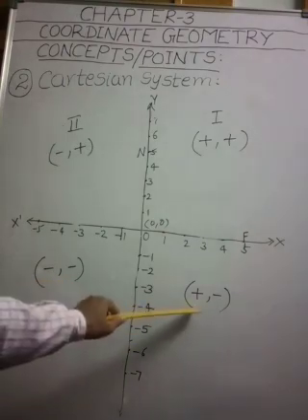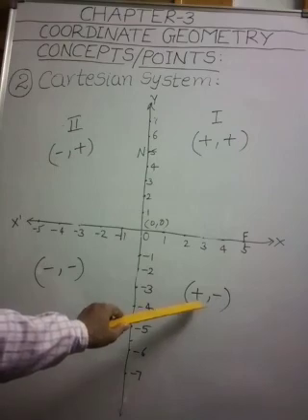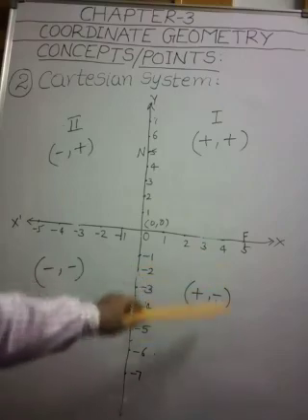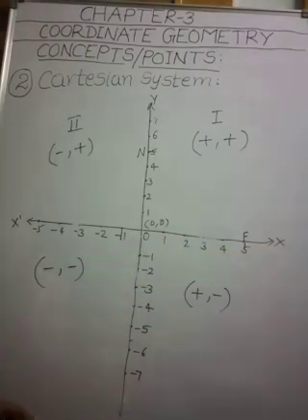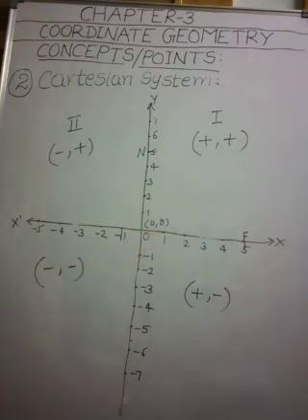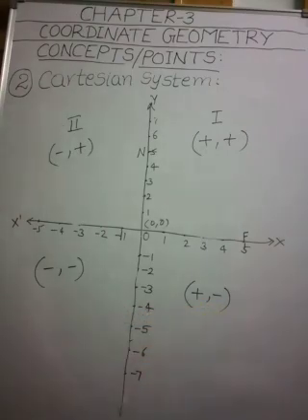And to come to the fourth quadrant, if a point lies in the fourth quadrant, then the point will be in the form of positive number comma negative number. Since the fourth quadrant is enclosed by the positive x-axis and negative y-axis, what are the boundaries of this fourth quadrant? Positive x-axis and negative y-axis. That is why every point in the fourth quadrant is in the form of positive number comma negative number. Understood these points, my dear children?